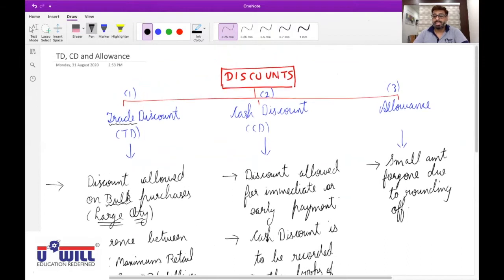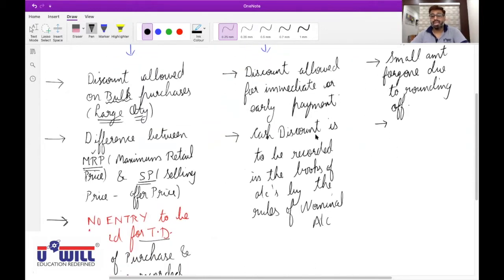Did you understand this? Yes, sir. This is also recorded by the rules of nominal account. Exactly the same.